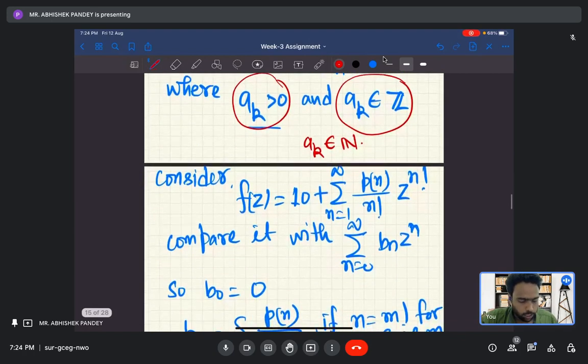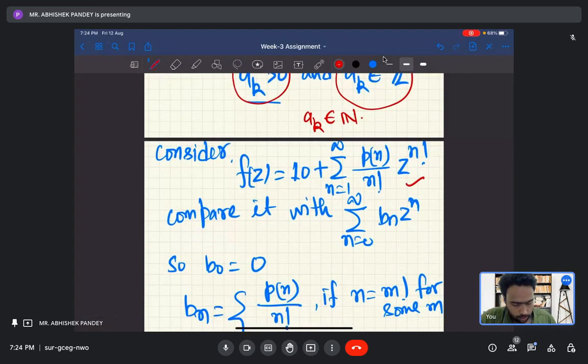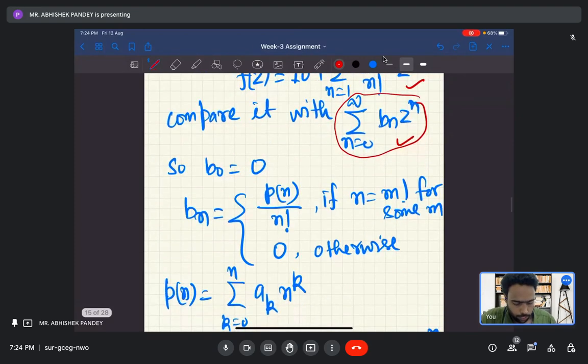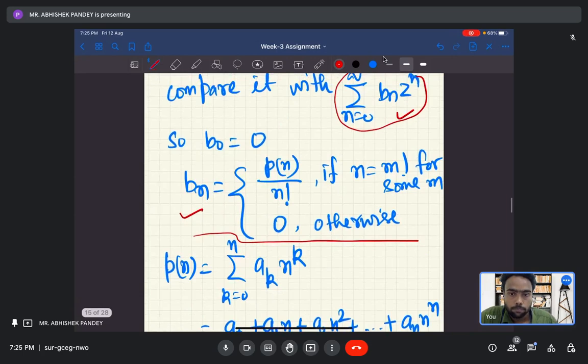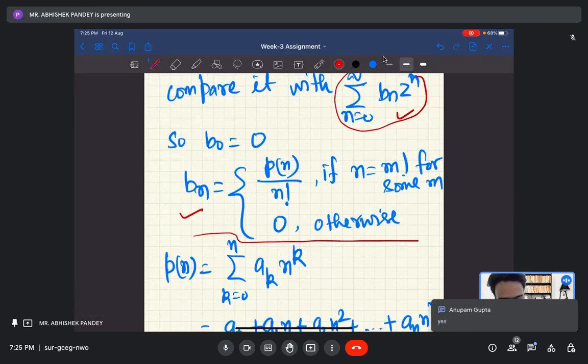So consider this one, and compare it with this standard power series form around 0, with bn. So b0 equals 0 and bn will be p(m) upon n factorial if n equals m factorial for some m, and 0 otherwise. Up to this, is it clear to everyone? Let me know. Okay, fine.